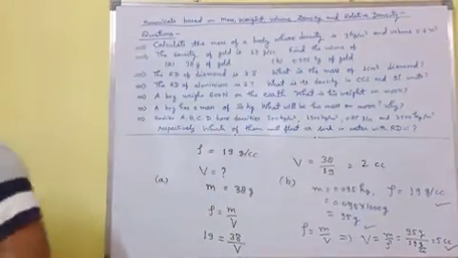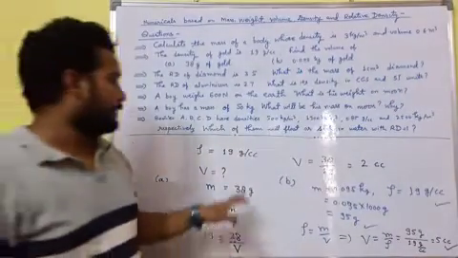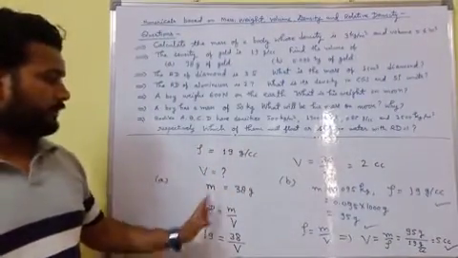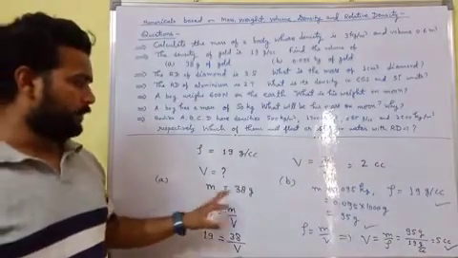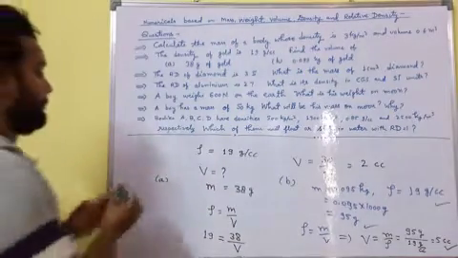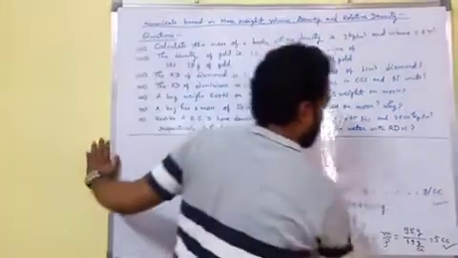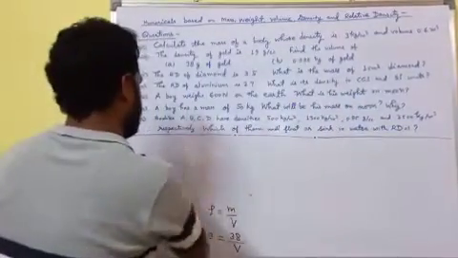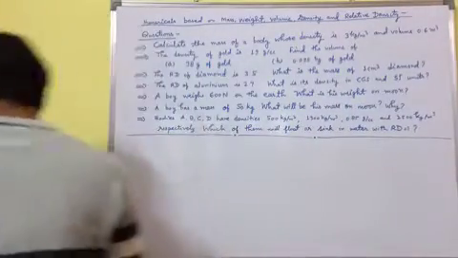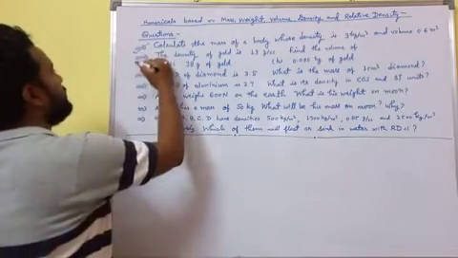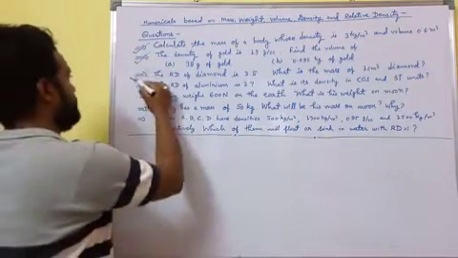It means in both questions, both parts, we have to find the value of v. Now the next question, number 3.